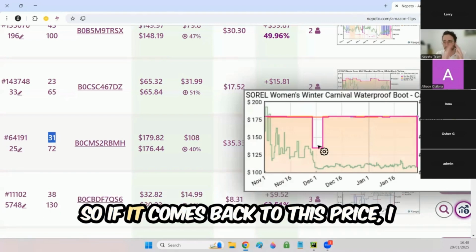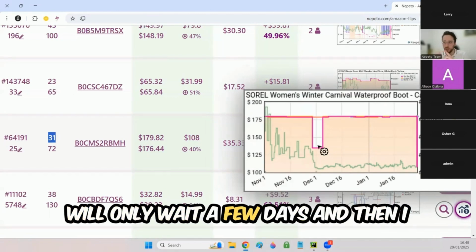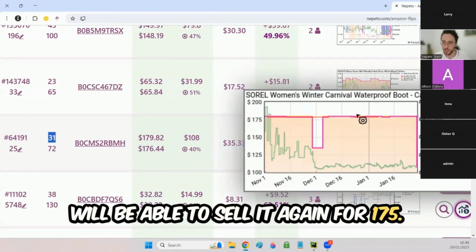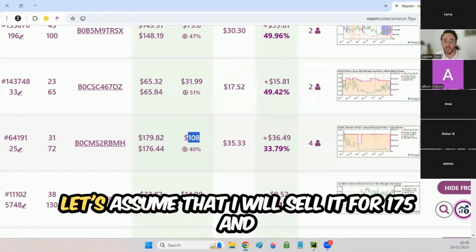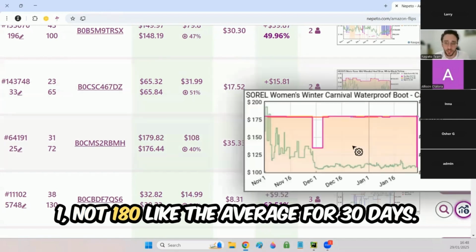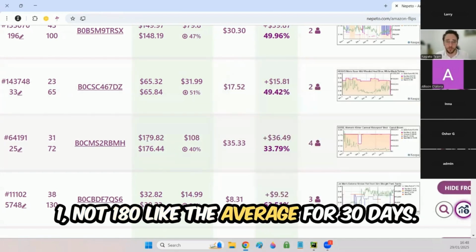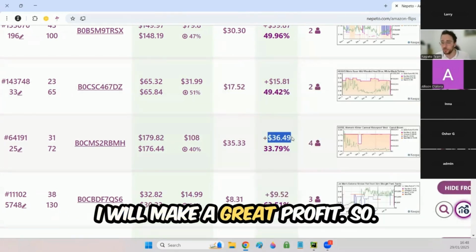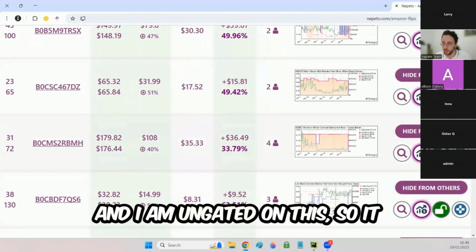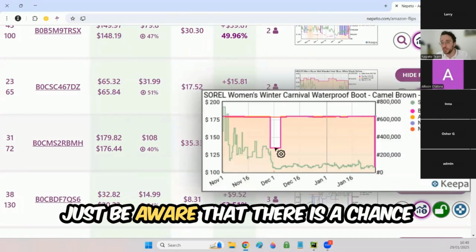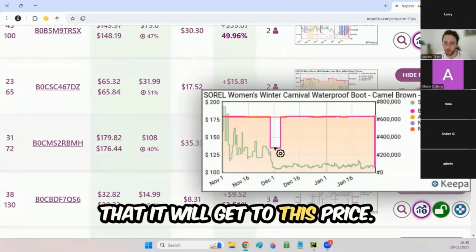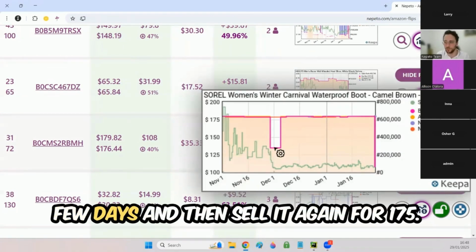So if it comes back to this price, I will only wait a few days and then I will be able to sell it again for 175. So my cost will be 108. Let's assume that I will sell it for 175 and not 180, like the average for 30 days. I will make a great profit. And I am ungated on this. So it can be a great opportunity as well. Just be aware that there is a chance that it will get to this price. In this case, you will need to wait a few days and then sell it again for 175.